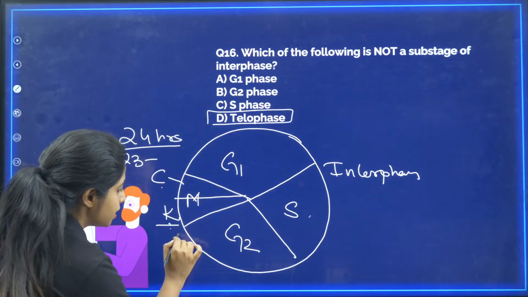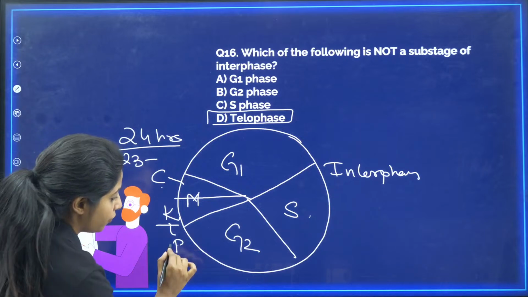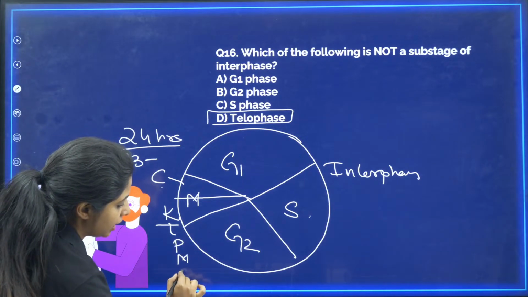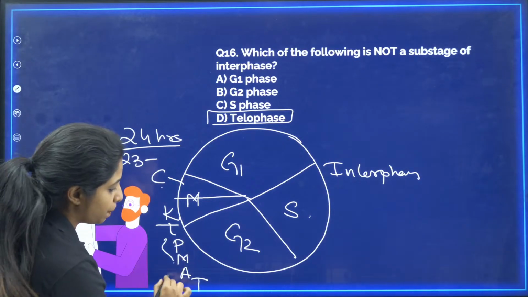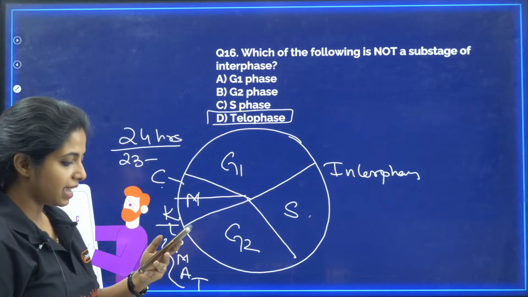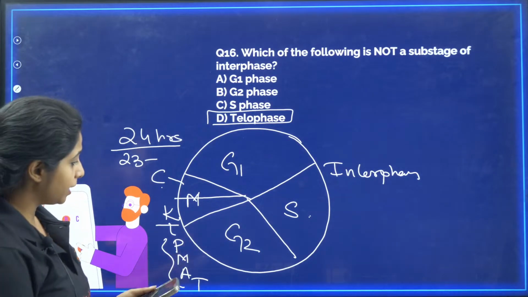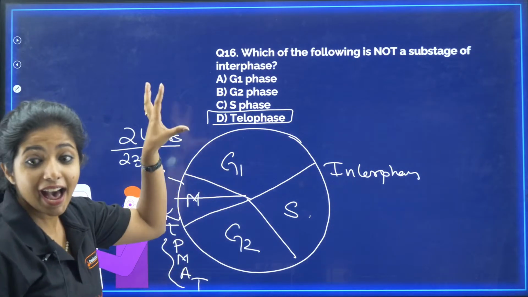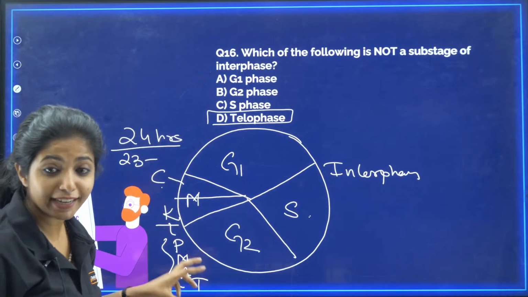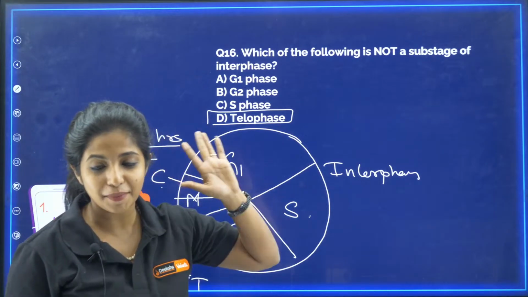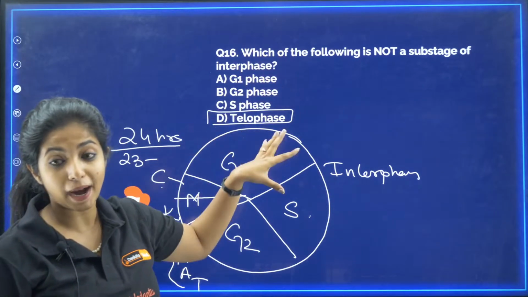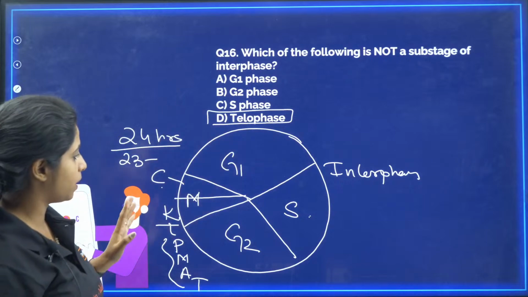In karyokinesis, there are 4 phases: prophase, metaphase, anaphase, and telophase. PMAT: prophase, metaphase, anaphase, telophase. This is the thing, and with this theory that I taught you right now, you can answer all the questions coming ahead if the practical based questions come from this particular experiment.